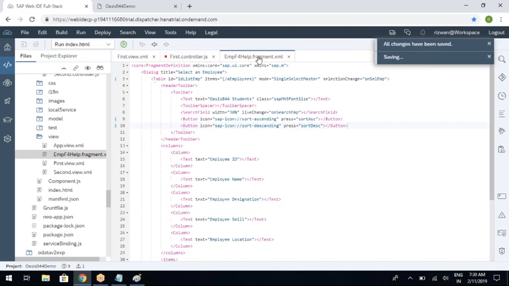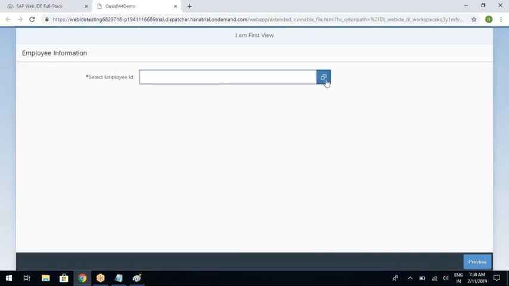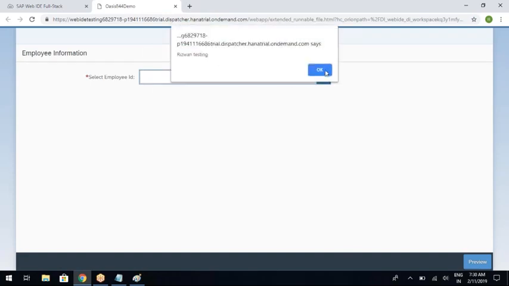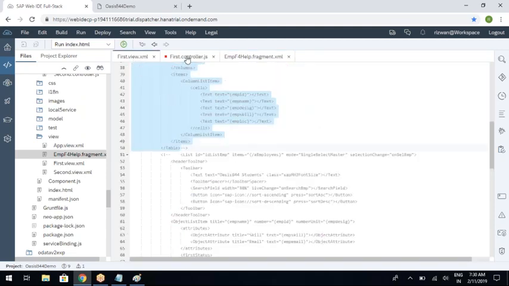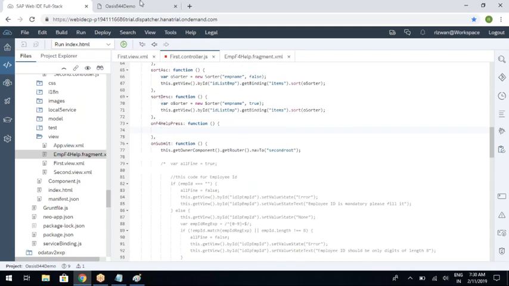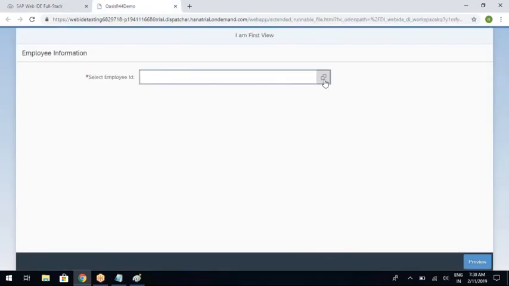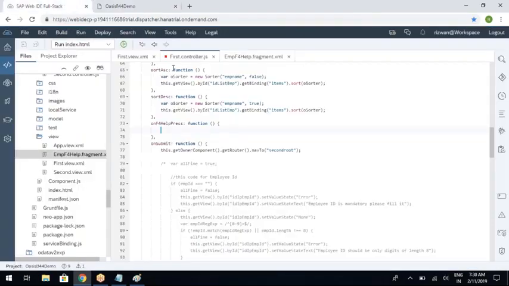So once your fragment is ready, with the dialog and the table inside, on click of this particular button in the main view, we need to open this particular fragment. We need to open this fragment there. So what is the code? What is the action name which we are calling on click of this button? So let's go to the view.